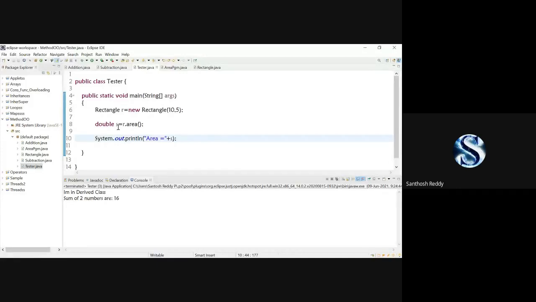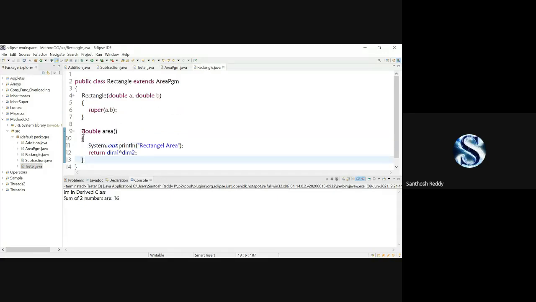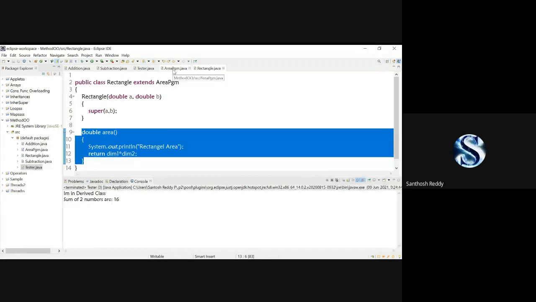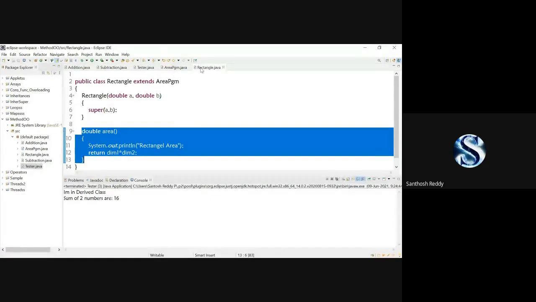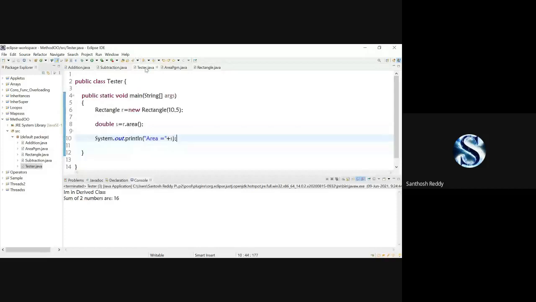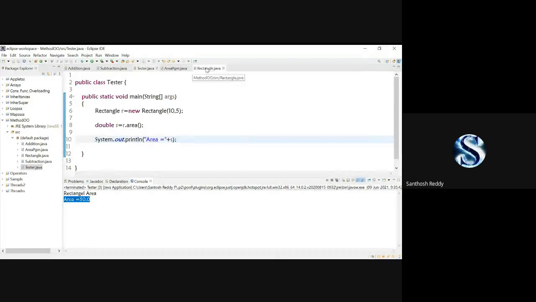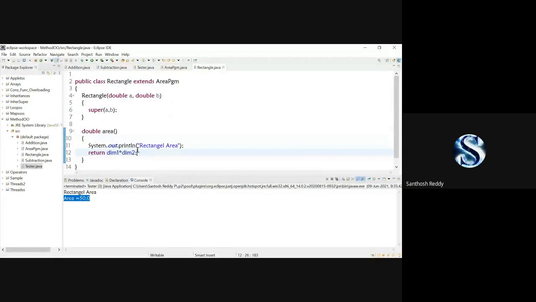Is it clear for everyone? When I've created a rectangle object, it will jump into this class, it will pick this double area and it is going to get executed. Where is the tester class? Here it is. Once I run it, you can check it out. Rectangle area is equal to 50.0. It will jump to the rectangle area and here it is going to get executed. Have you understood how abstraction should be implemented in your programs?